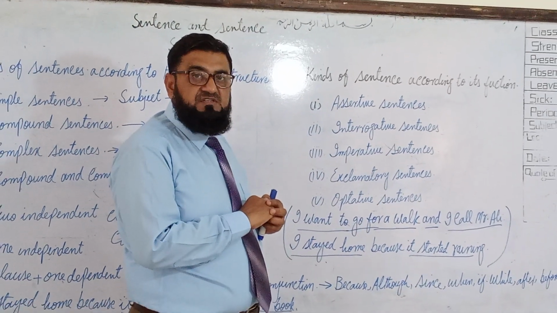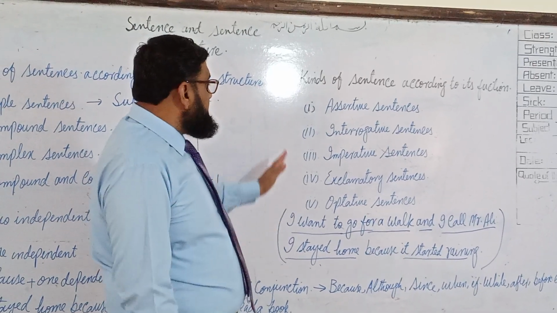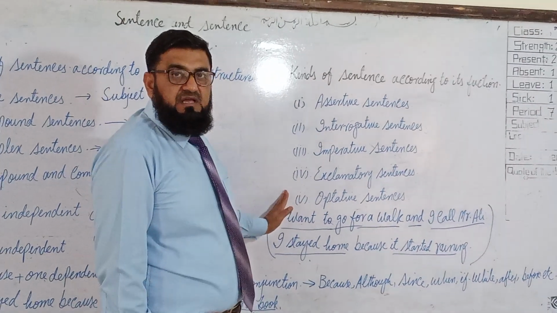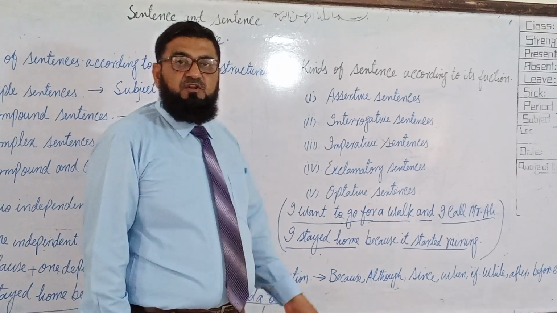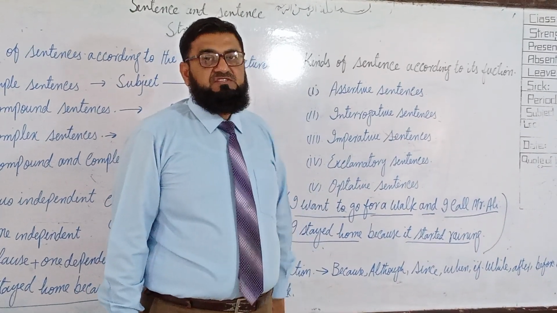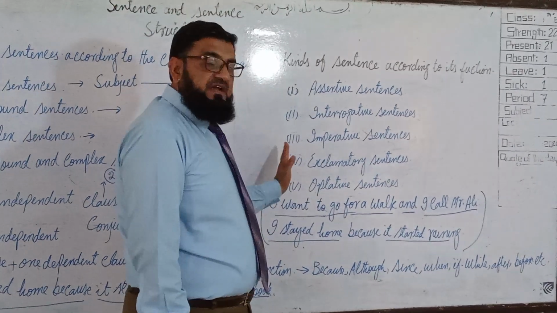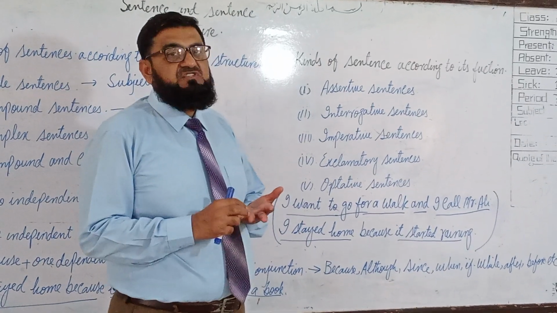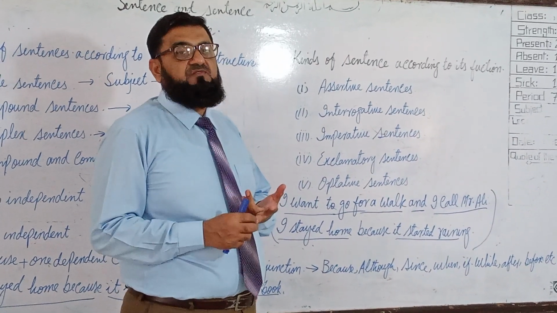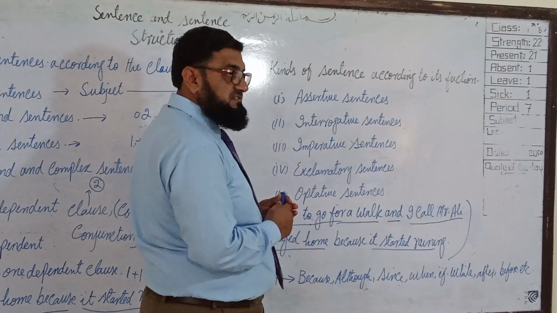Keep one thing in mind: all these sentences will be simple sentences. All of them will end at a punctuation mark, just a full stop, sign of interrogation or sign of exclamation. So, for example, assertive sentences.